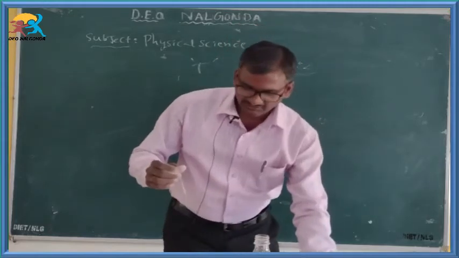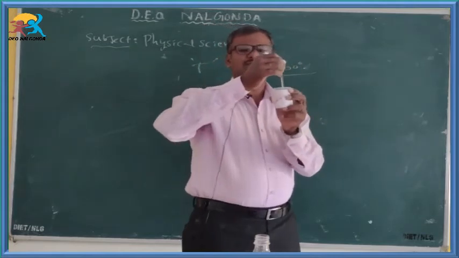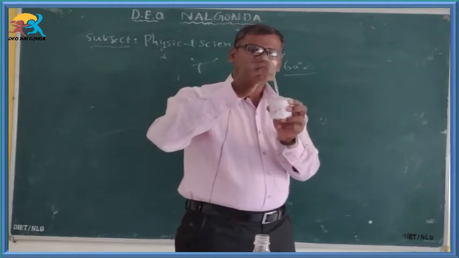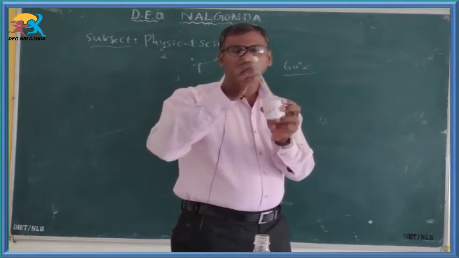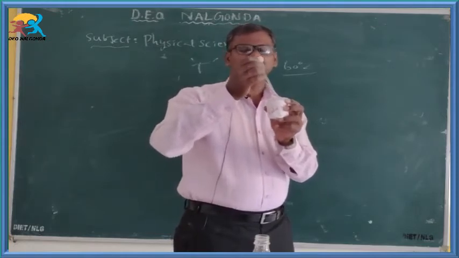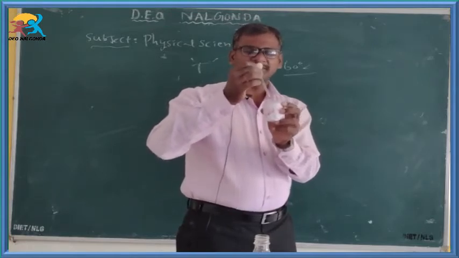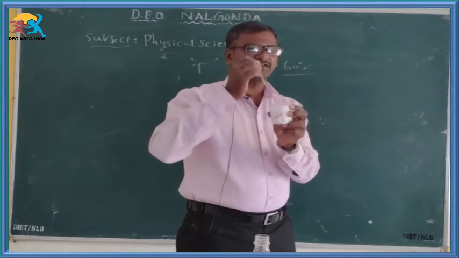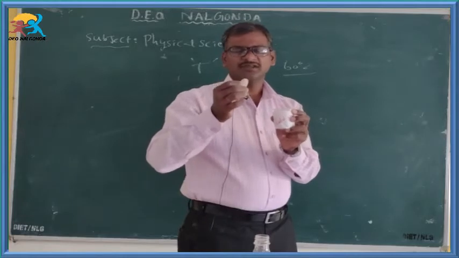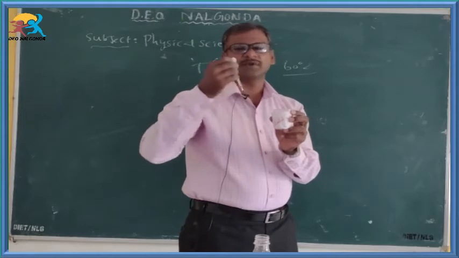At the same time, if you place it inside the cold water, it reads 20 degrees centigrade. After 2-3 minutes also, you see 20 degrees Celsius only, because between the cold water and the mercury present inside the thermometer, thermal equilibrium is attained. So finally we can get one conclusion. At the place of thermal equilibrium, the system neither receives nor gives out heat energy.